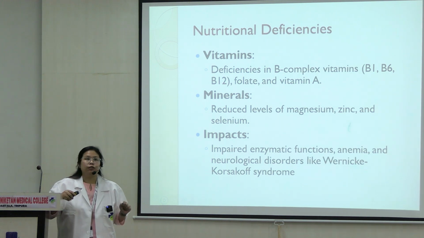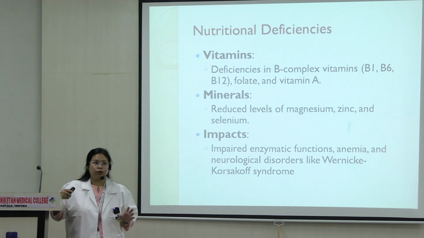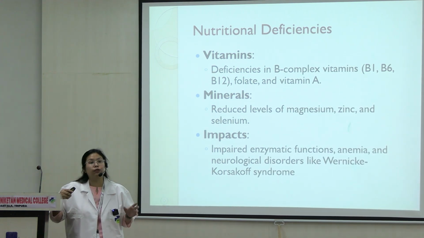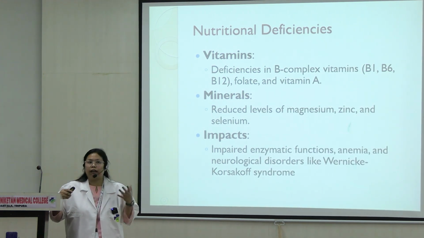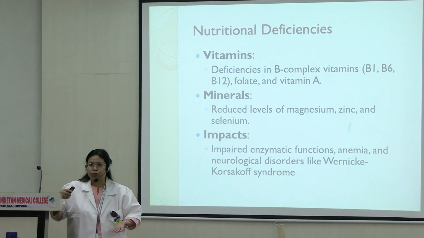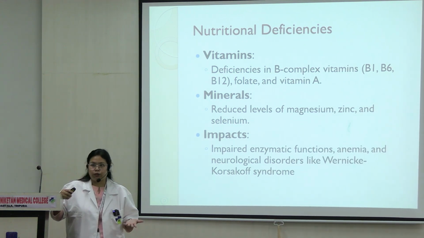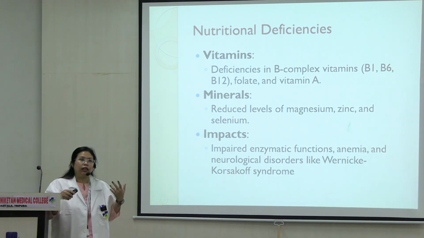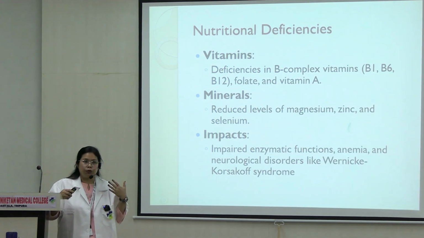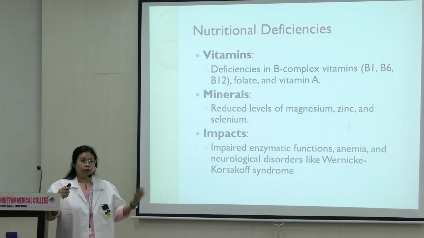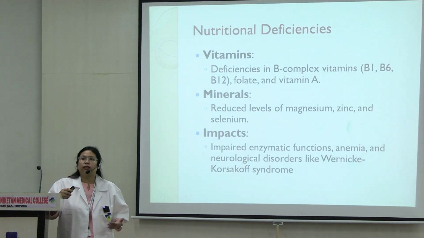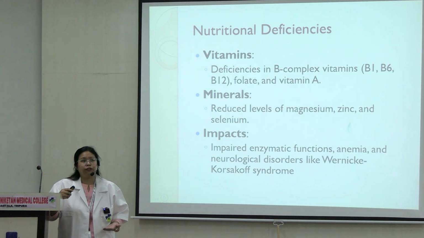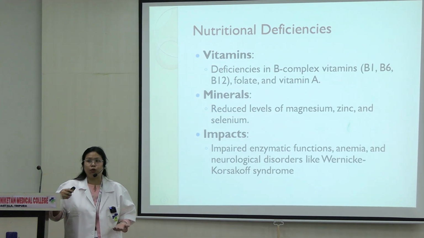Why does it happen? First of all, alcohol is addictive, right? And it has high calorific value. So the person who drinks alcohol always feels full. They would rather have alcohol than any other nutritious food along with it. First of all, they would not prefer the food at all. Second, and the most important thing, when you drink alcohol, over time it damages the lining of the small intestine and the liver, the mucosal lining.